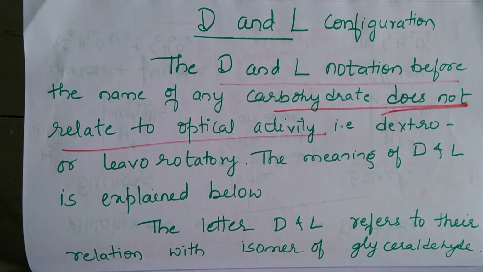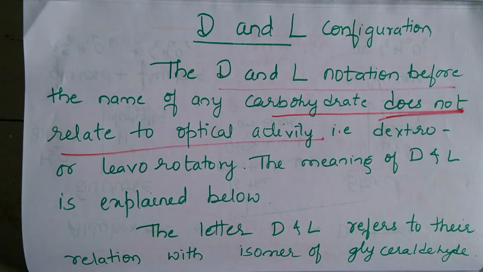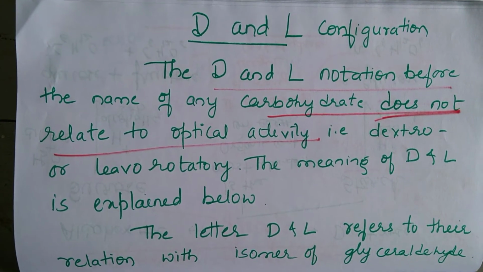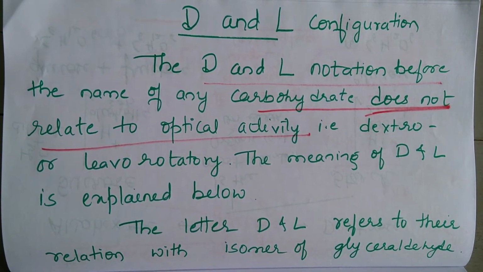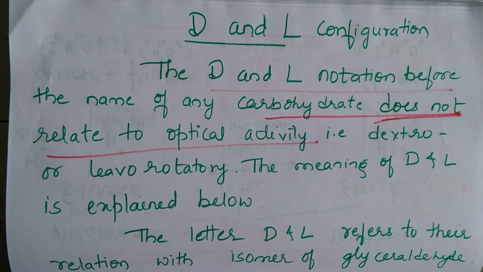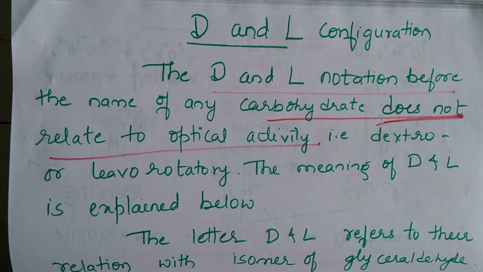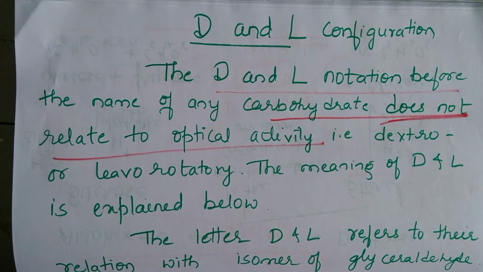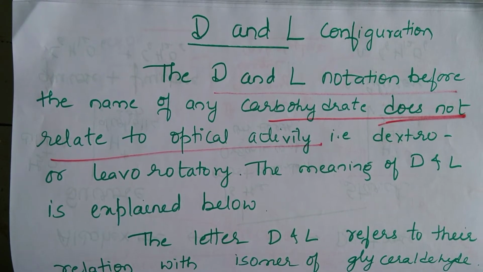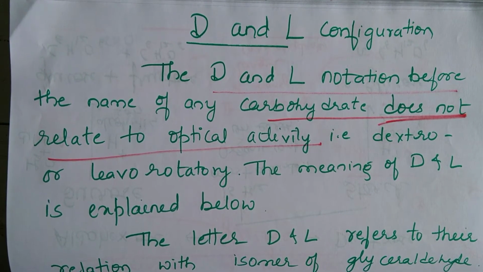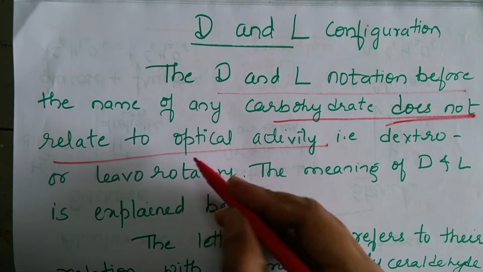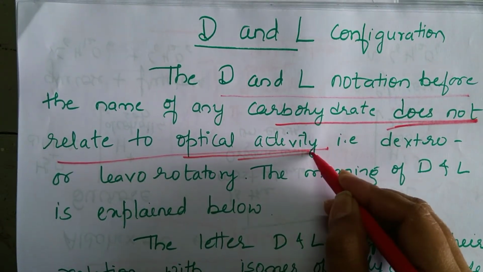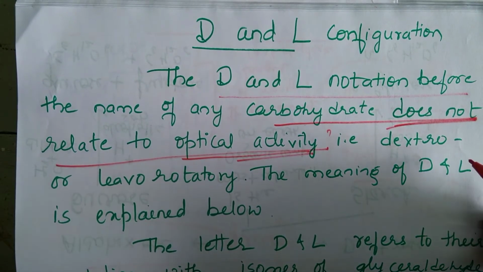Whenever a monochromatic light is passed through a chiral molecule, it either turns towards right or left. If it turns towards right, we call it dextrorotatory, and if it moves towards left, it is called levorotatory. Here D and L notation does not talk about what? The optical activity. Then what does it talk about?